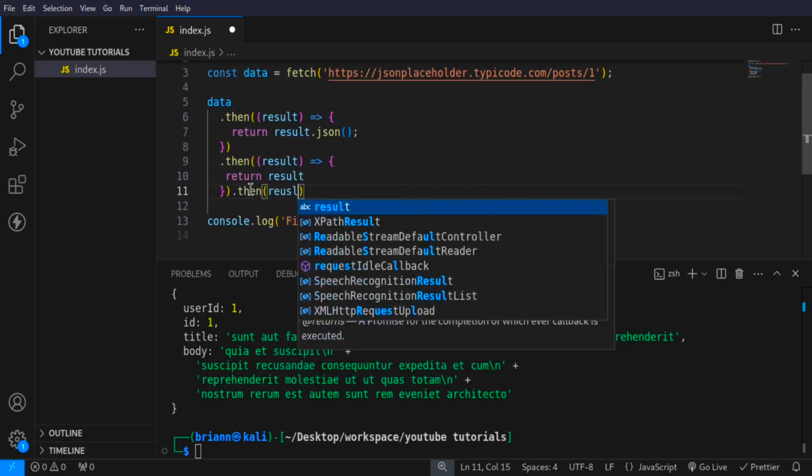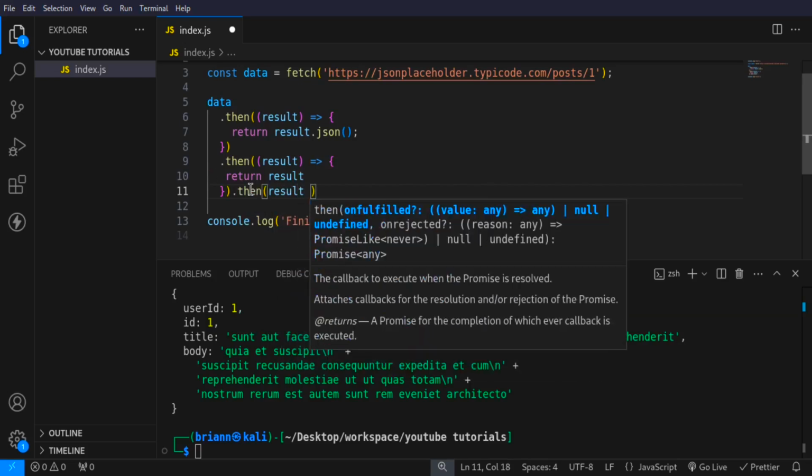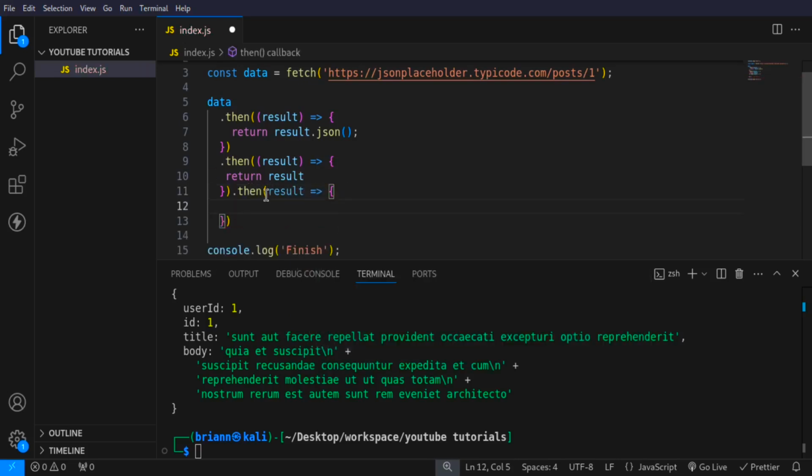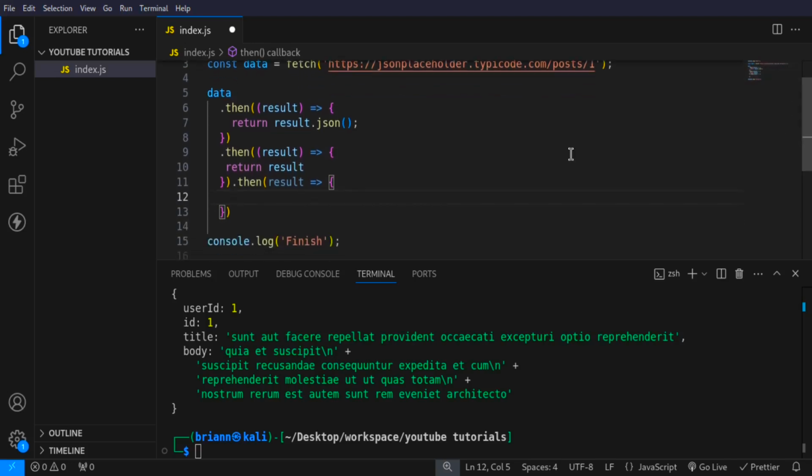Now I can get the result from here, and pass that result to the browser using DOM manipulations. So you can see how we are chaining this .then, which is going to make our code messy, and hard for someone to read because of these nested .then.